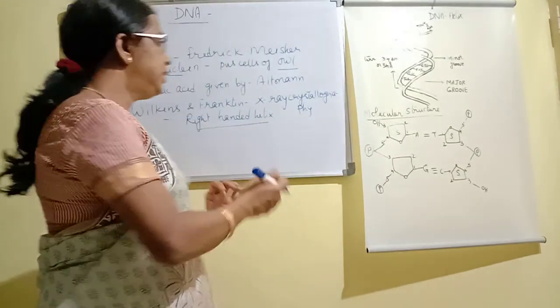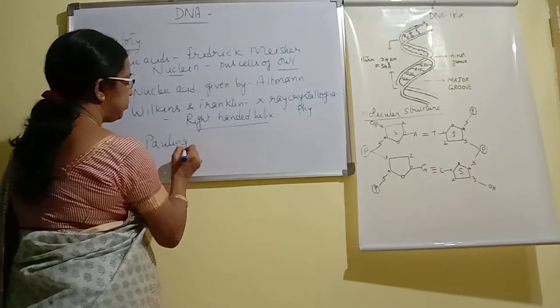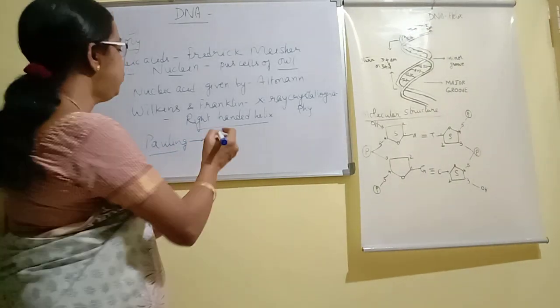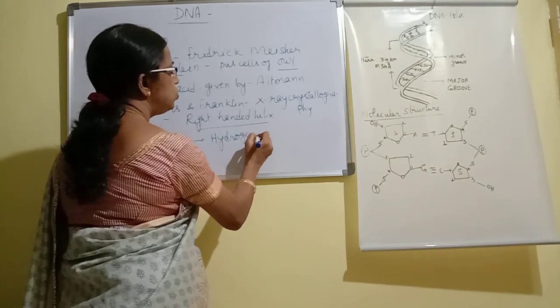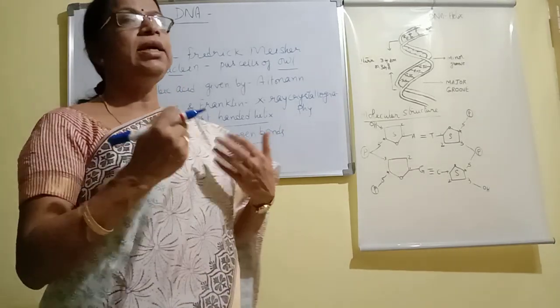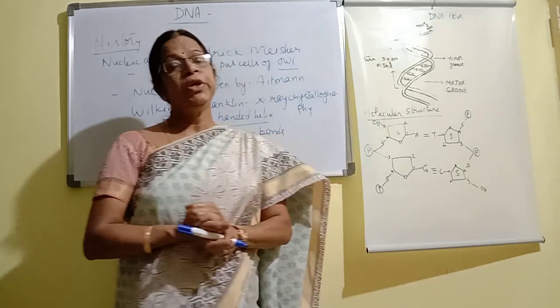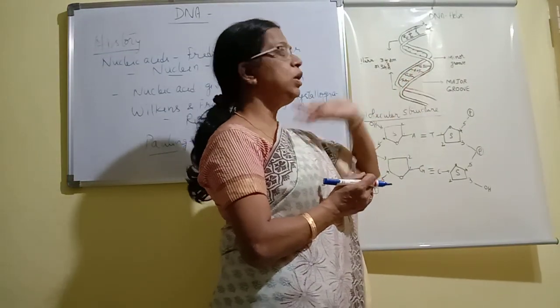Then another study by Pauling. He observed the presence of hydrogen bonds between the two strands. DNA is a double-stranded molecule, there are two strands of DNA, and hydrogen bonds are present between the two strands.